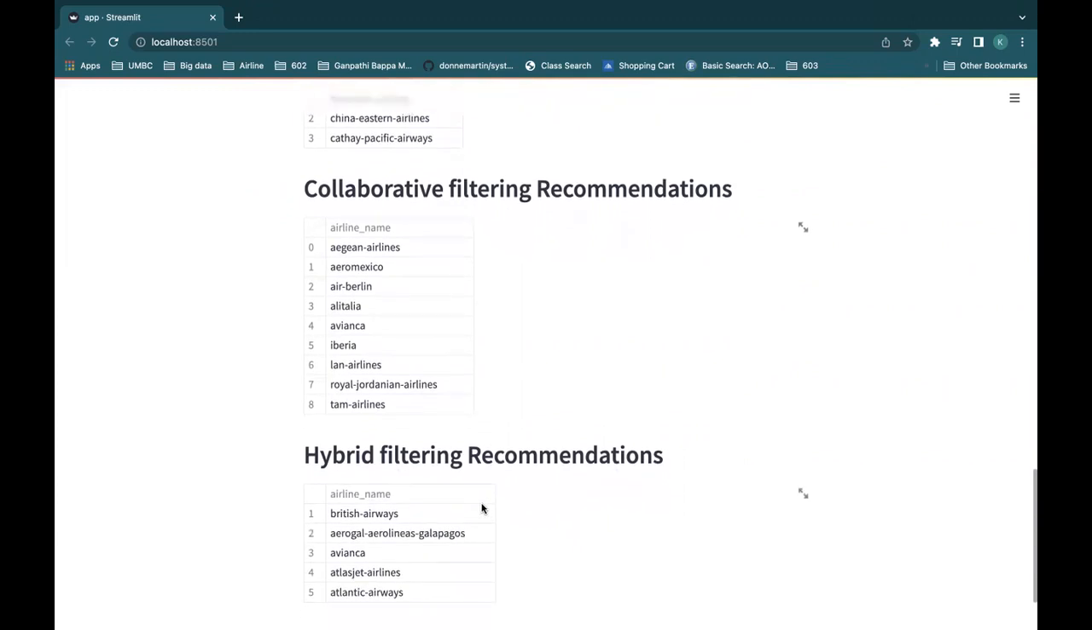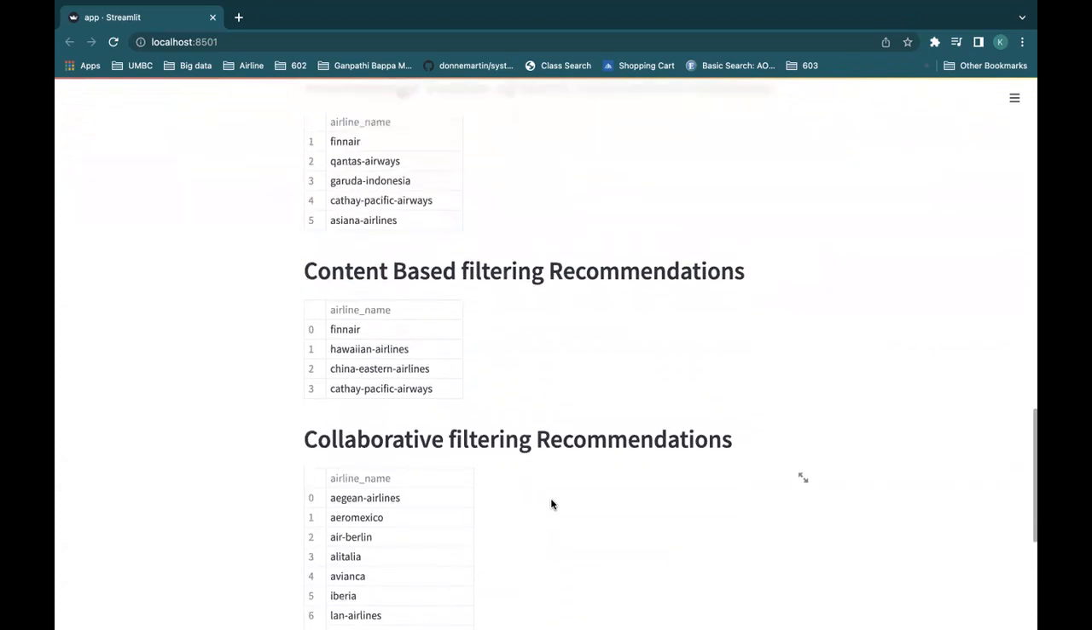Now the last one is the hybrid system, which is a combination of collaborative and content-based, which my teammate Krishna explained in the previous slide. The hybrid gives the recommendation of British Airways, Aeroflot, Avianca, these airlines. So now the user has multiple options to select the airline. That's how our recommendation system works.